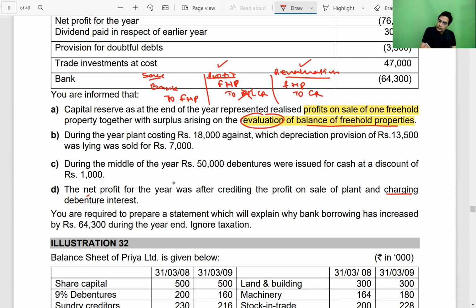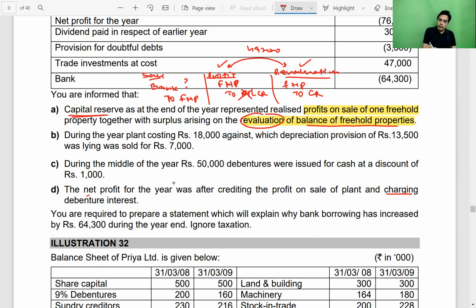We know the amount of these two transactions, not individually, but cumulatively, 49,200. And the journal entry for both of them is freehold property account debit to capital reserve.